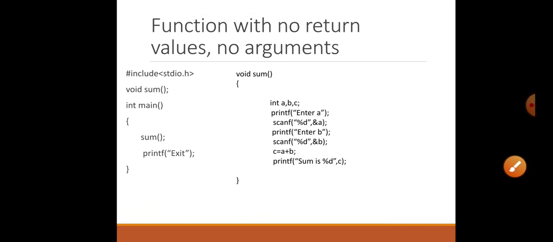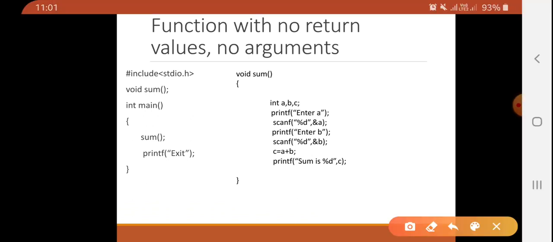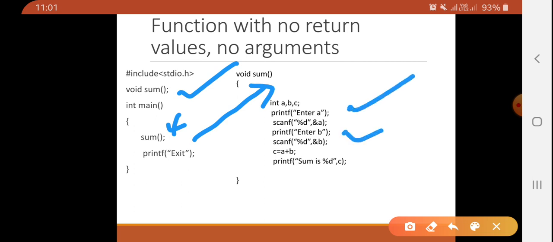Consider this example. We have declared one function sum that will not take any argument and will not return any value, so void sum. This is known as your function declaration: void sum, no argument, semicolon. The program starts from main, and it will call which function? Sum. So it will jump to sum, ask for the value of a, ask for the value of b, perform a plus b, and display c on the screen. After the closing bracket, it will come back to the next line of your function call.